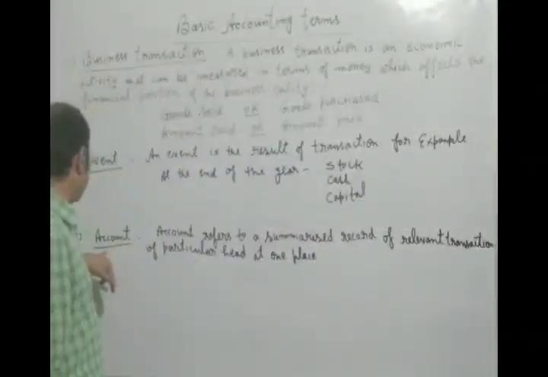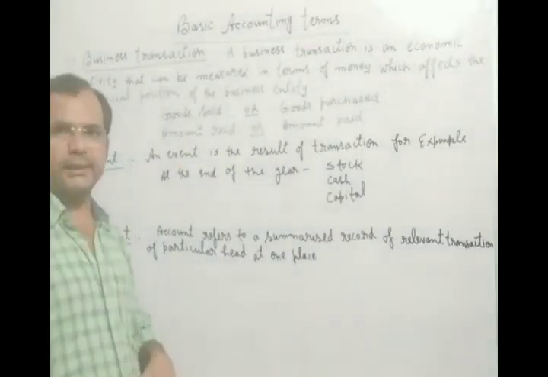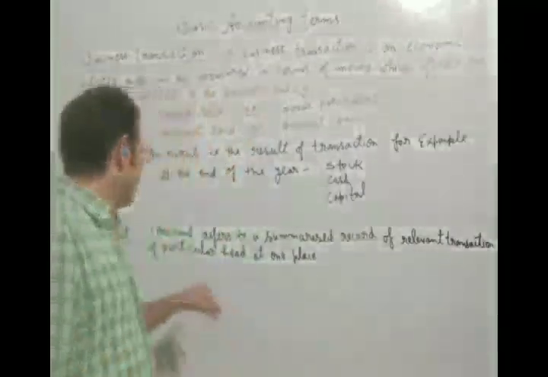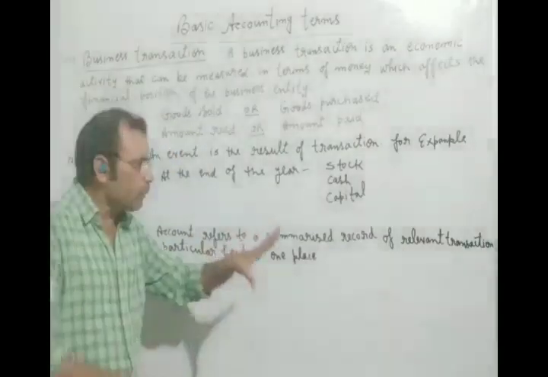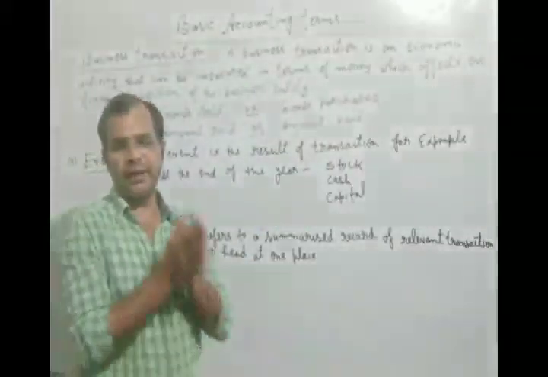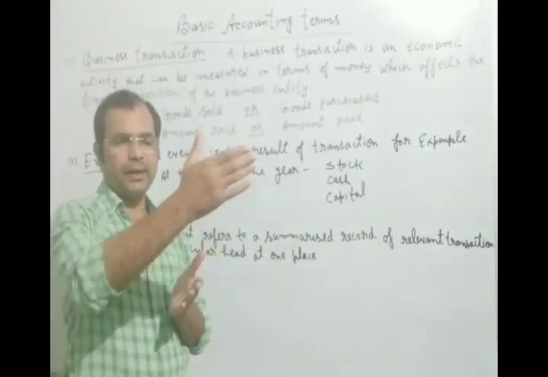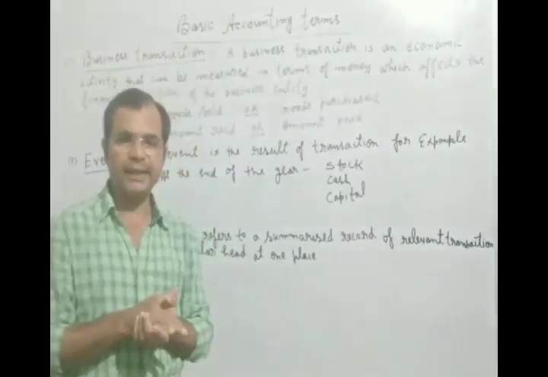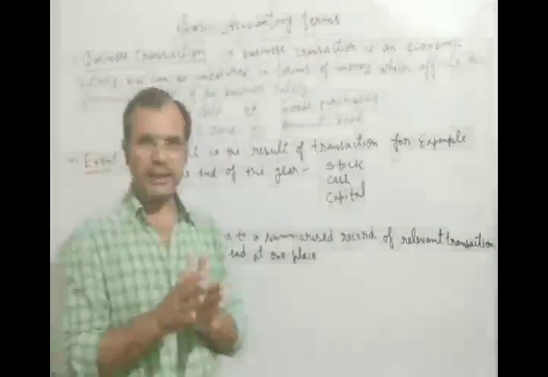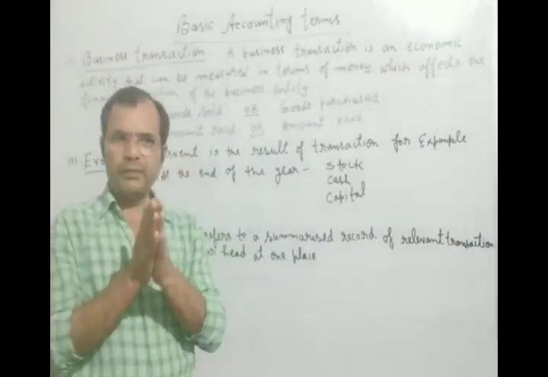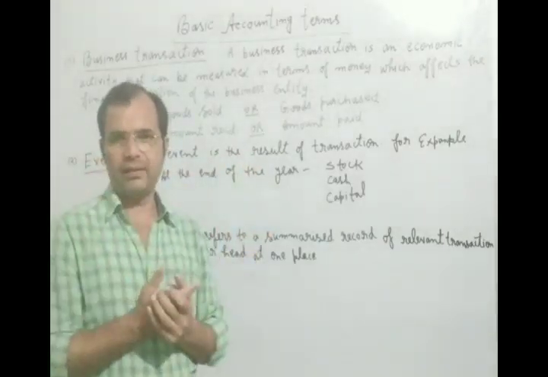Okay? Now we will see account. What is account? Account refers to a summarized record. When we understood the meaning of accounting, the process of accounting, we saw a point called classifying.